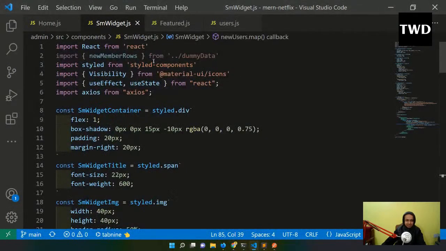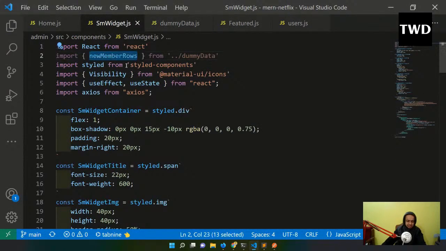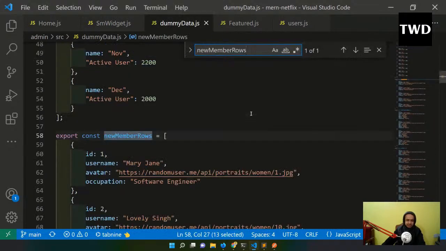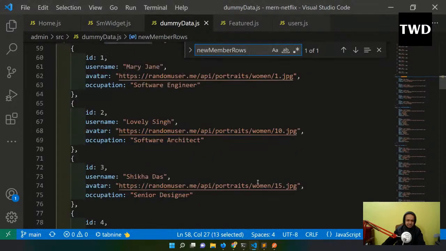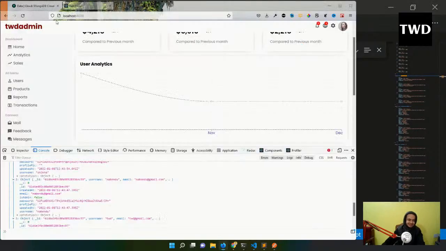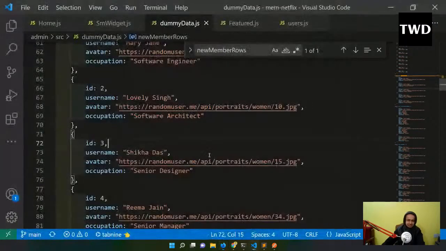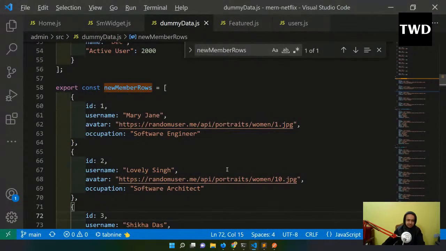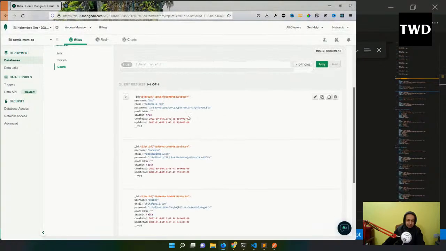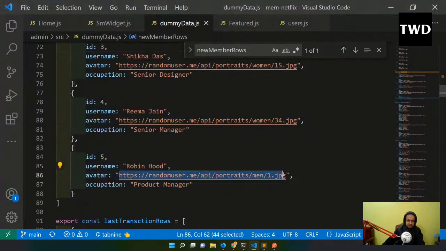See, this new member row from dummy data is there. So let me go here. We're not using it anymore. So why not add the profile pic? So these are all profile pics, and let me add all those profile pics. Again, we are going to go to the backend. So backend means here. See, there is no profile. I don't like it like this. Why take it random? The first name is PWD, so it's a male name. So main name, do I have? Yeah, I have this Robin Hood.